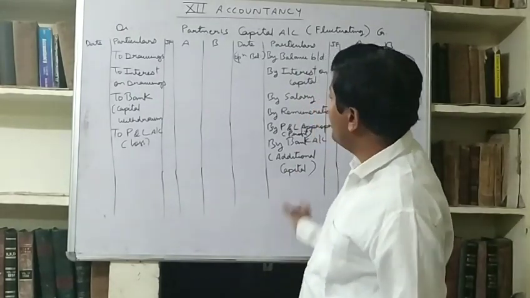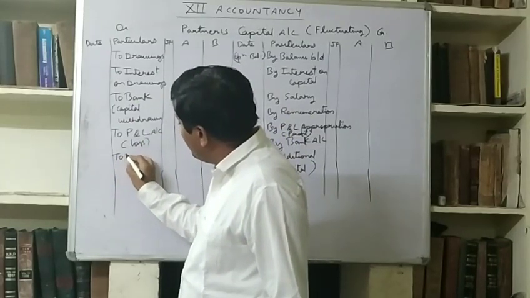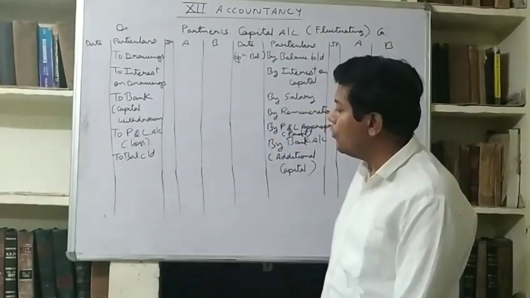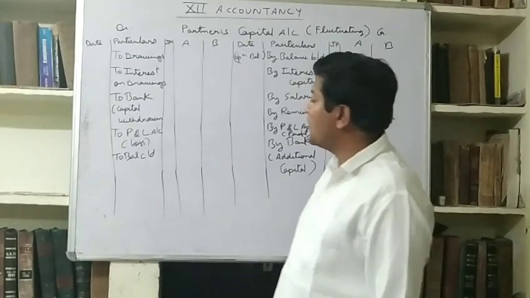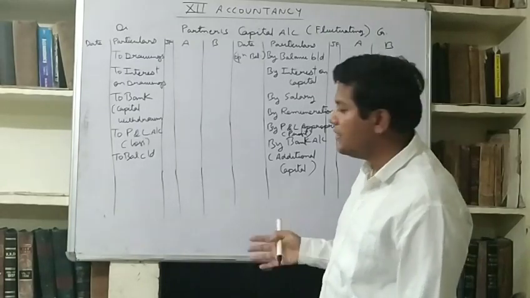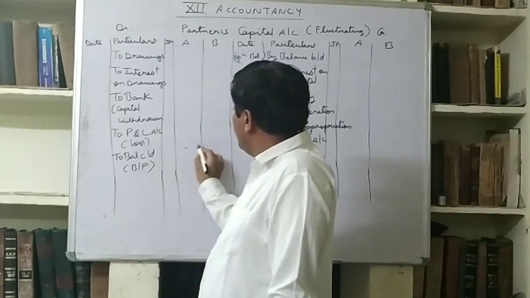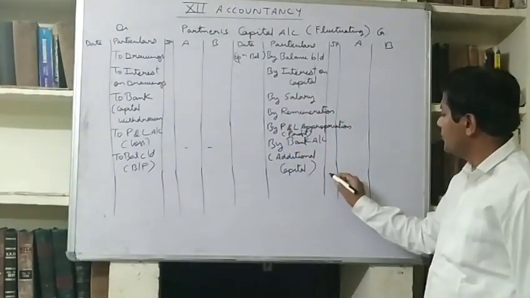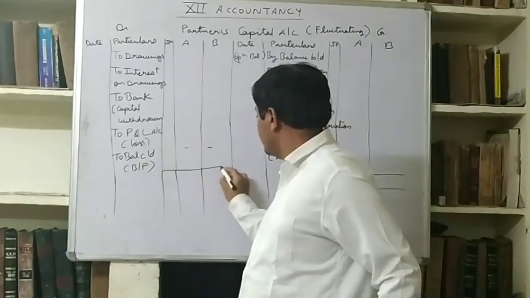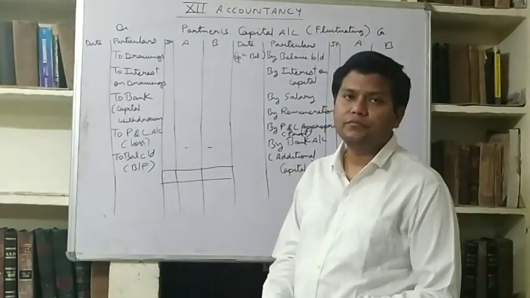Now at last we will balance the account. Always accounts are balanced. Capital account balance will be on debit side, and it is known as credit balance. All of you know, because credit side is more. In some rare cases debit side may be more, then balance will be on this side. That is rare case. So it will come in balancing figure. You may prepare this format in your notebooks.